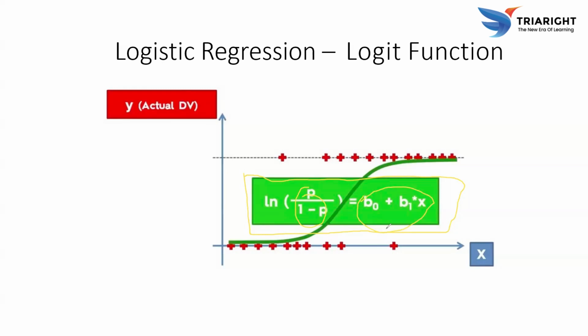So the sigmoid curve is effectively the inverse of the logistic function, transforming the linear prediction back into a probability, right? Overall, the diagram shows how logistic regression uses the logistic function to model the relationship between an independent variable x and the probability of a binary outcome y. The S-shaped sigmoid curve represents the probability going from 0 to near 1 as x changes, allowing the model to classify data points into one of two categories, okay.